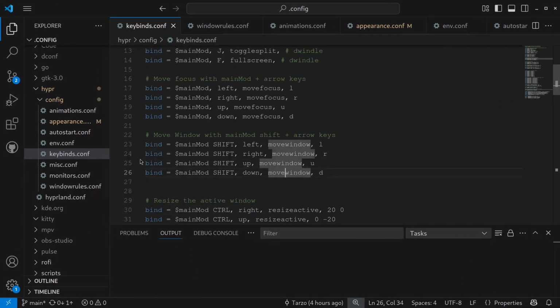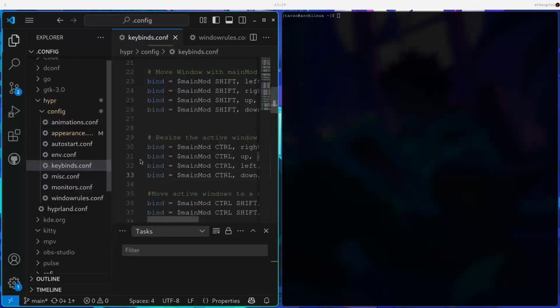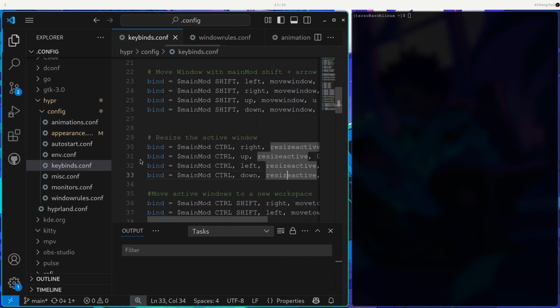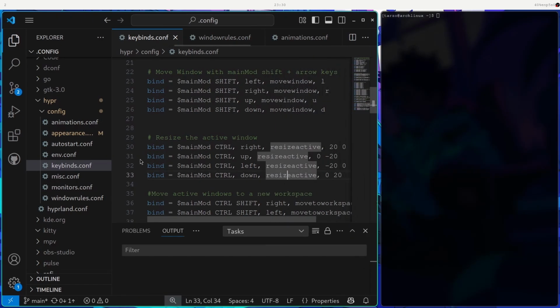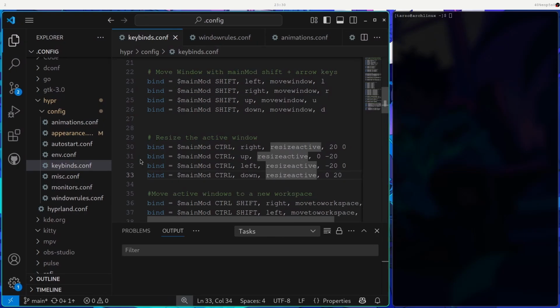And then if we go a bit lower, you can see this says resize active. So it will actually resize the windows. If I do Windows Control and move it left, you can see it just resizes it. I still don't know, I think I'll try to make it a bit smoother. I don't know how to do it yet, so I need to learn about it.